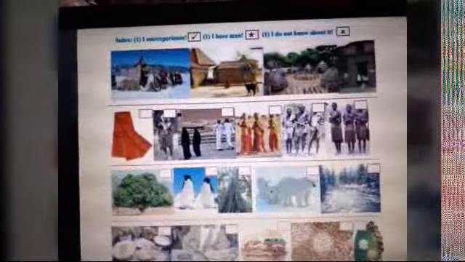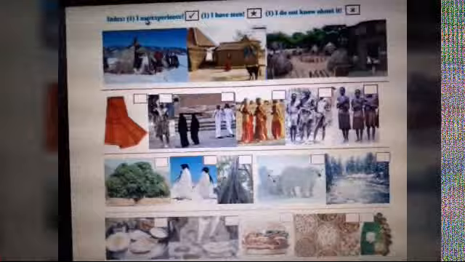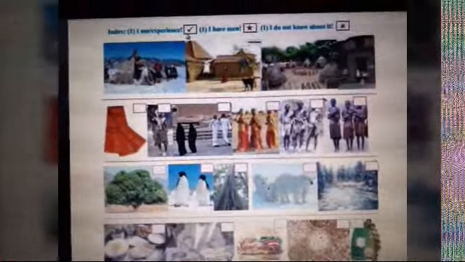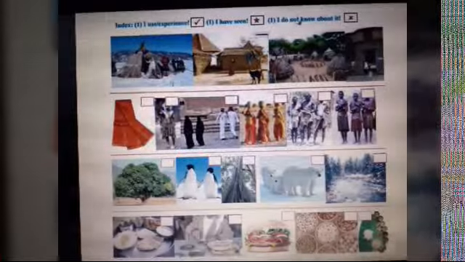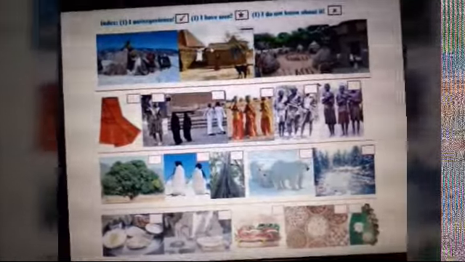Continue with our picture reading, children. Index, it is given, see. I use or I experience, you will put a tick mark. I have seen an asterisk mark, and I do not know about it, a cross mark. So we were seeing about the houses. Now you can see this type of house where you find cities in the snow covered region. The whole area is covered with the snow. These are the mud houses. Then these are the kraal type of houses surrounded by huts, right?